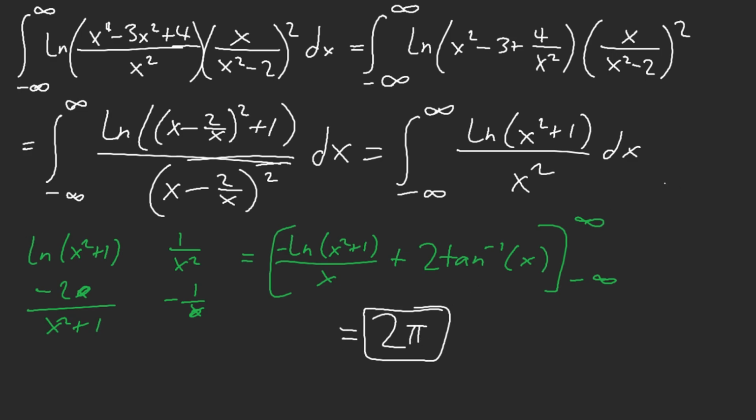is 2 pi. Okay. This I just did L'Hopital, and for any infinity, it's just going to be 0. And here it's pretty much pi times 2. So 2 pi. So this integral is equal to 2 pi. Okay. So again, it doesn't have to be x minus 1 over x. It could be x minus 2 over x, or 3 over x, or whichever.